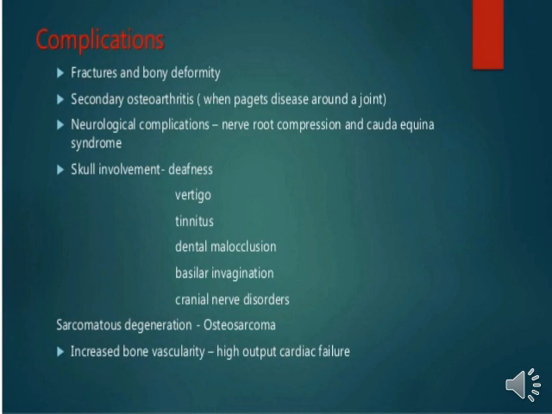Neurological complications are also possible, like nerve root compression and cord compression syndrome. Skull involvement is also possible, like deafness, vertigo, tinnitus, basilar invagination, and cranial nerve disorders. These problems come under skull involvement complications of Paget disease.